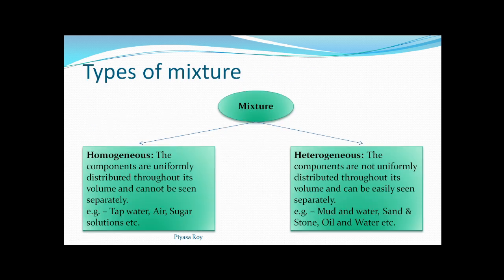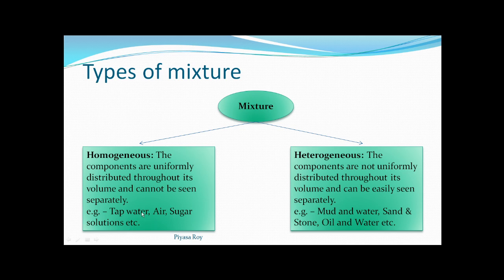Next, types of mixture. These are two types: homogeneous and heterogeneous. In homogeneous, the components are uniformly distributed throughout its volume and cannot be seen separately. So tap water, air, sugar solutions, these are homogeneous mixtures.